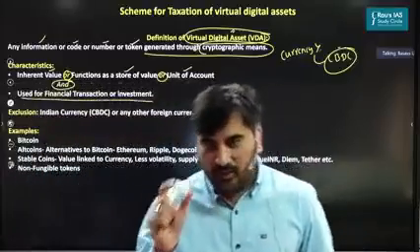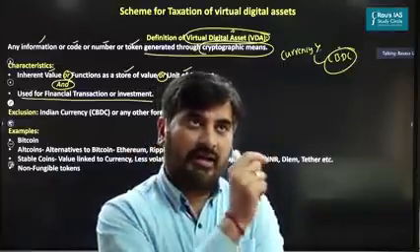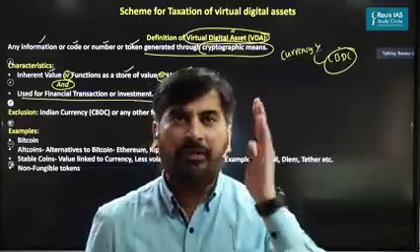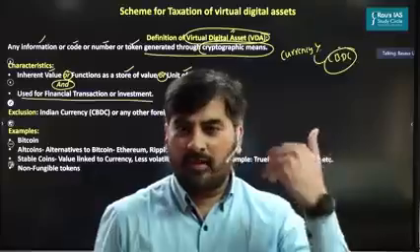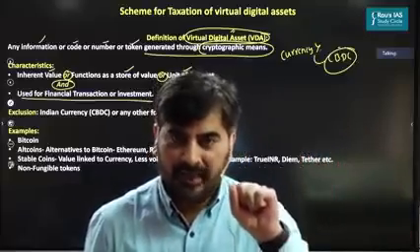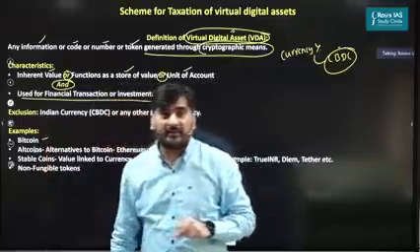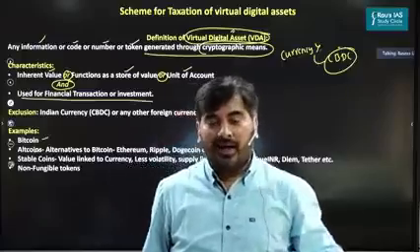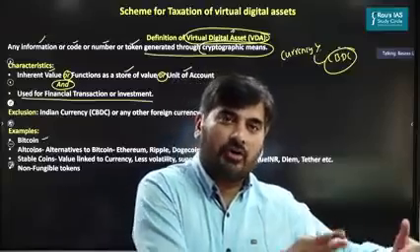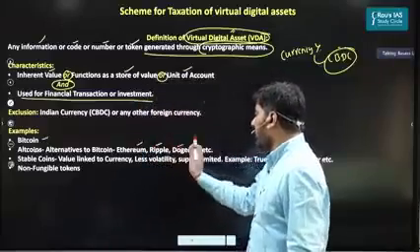So let me tell you, when you look at this definition, what kind of crypto assets will come under the definition of virtual digital asset. First and foremost, I hope all of you know about Bitcoins, right? I don't have to explain the blockchain technology, Bitcoins, everything you already know. Apart from Bitcoin, you have something called altcoins. Altcoins are all other crypto assets except Bitcoin. So anything which is an alternative to Bitcoin, we call altcoins. Examples are Ethereum, Ripple, Dogecoin, Litecoin.